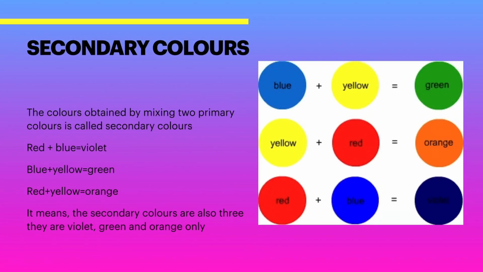Secondary colors. The colors obtained by mixing of two primary colors are called secondary colors. Like red plus blue is violet, blue plus yellow is green, red plus yellow is orange. It means the secondary colors are also three. They are violet, green and orange only.